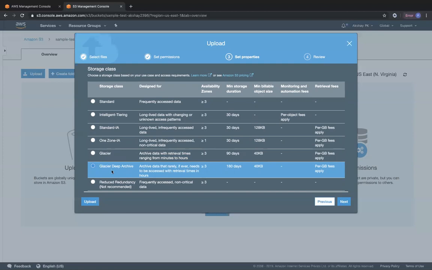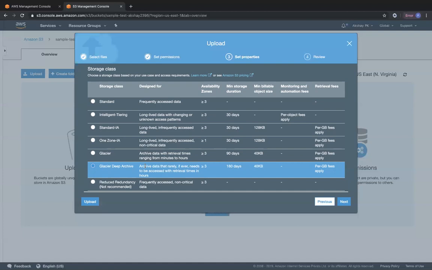The only reason why people generally use Glacier or Glacier Deep Archive is because in the US, there is a law that states that if there is a case in the court that is happening, you would like to retrieve 7 years of previous data. For that particular court case, you can store all that 7 years worth of data in Glacier, which is going to be very safe. But just before that case is going to happen in the court, you can wait for 5 or 6 hours to retrieve that data. People will generally use Glacier and Glacier Deep Archive for that.